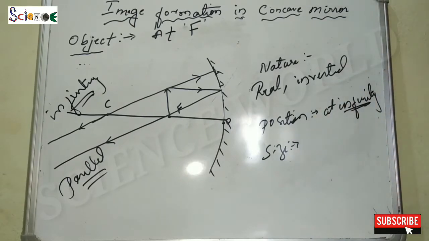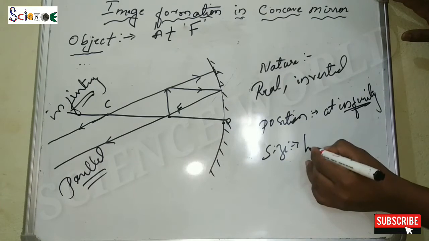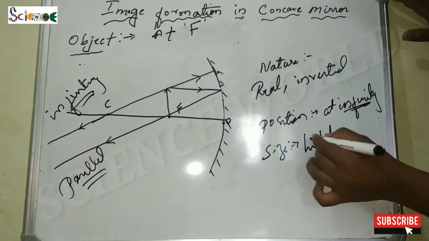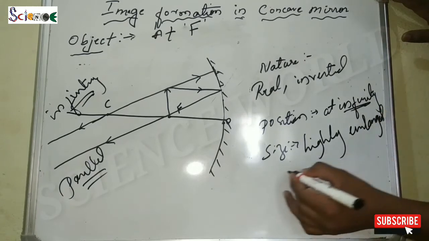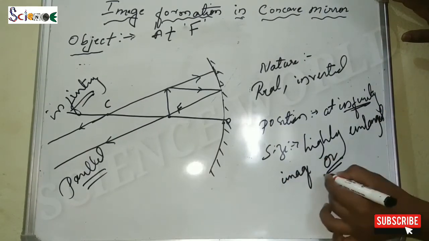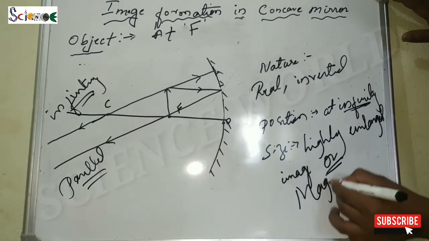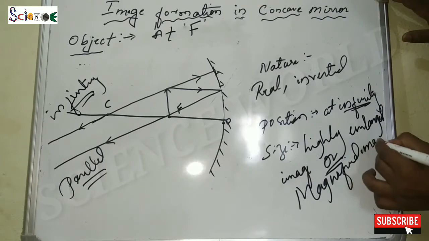Whenever an image is forming at infinity, it will be a highly enlarged image, or we can say a magnified image.